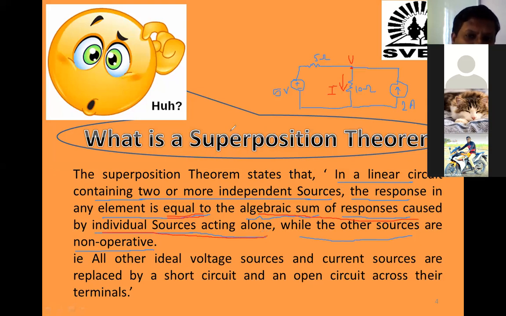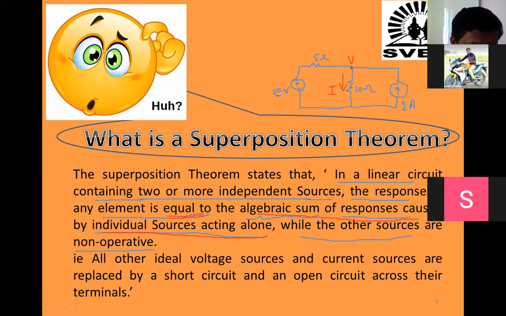So I have to find out how much current passes through the 10 ohm only due to 5 volt. That I have to calculate first. After that, only due to the 2 ampere current source, I have to find out how much current is there. Can we find this? Yes, sir. So we are going to find out the current passing through this 10 ohm only due to 5 volt in the first calculation. In the second calculation, the current passing through this 10 ohm only due to 2 ampere.